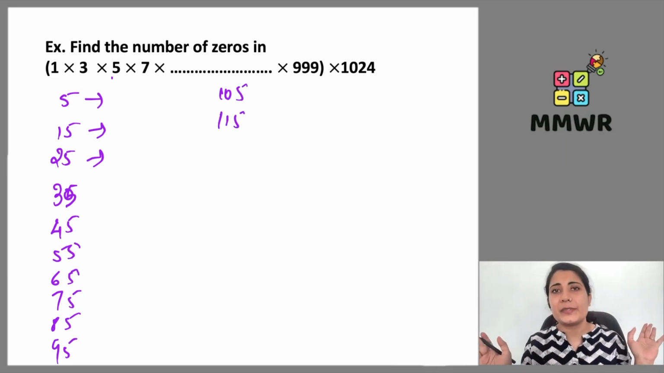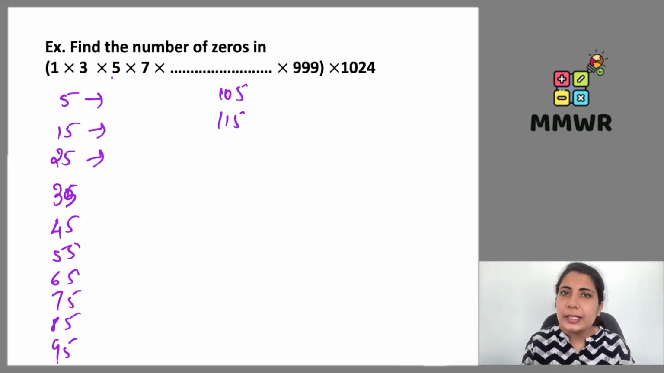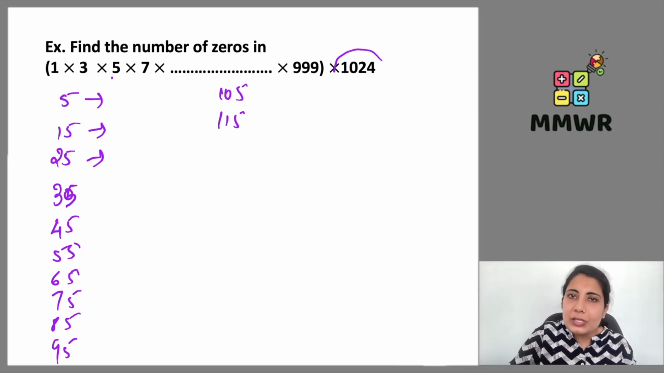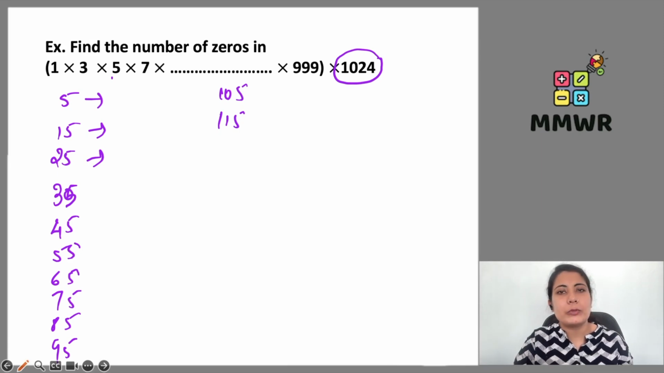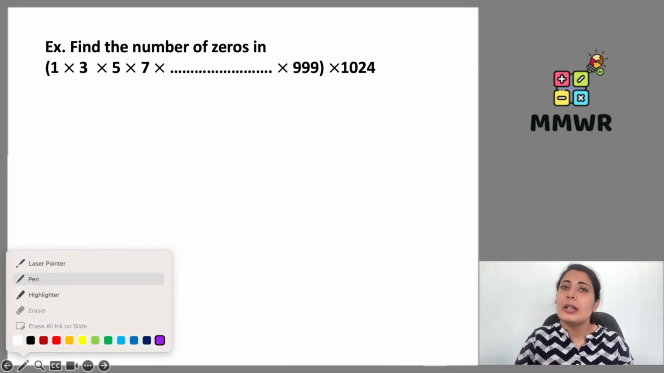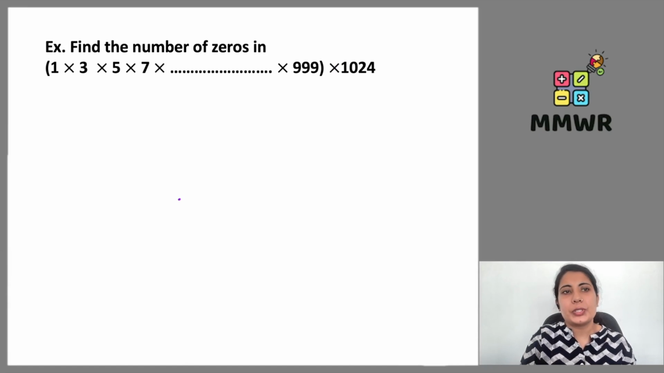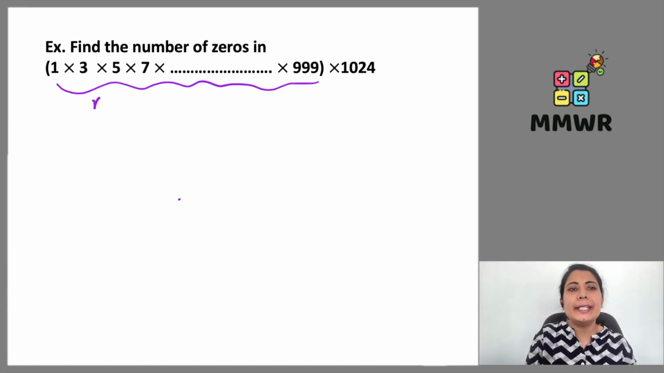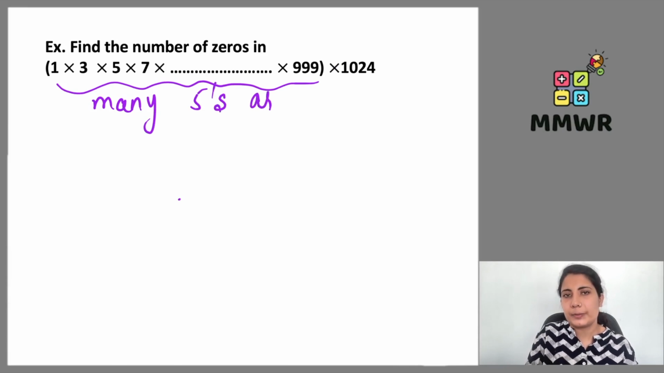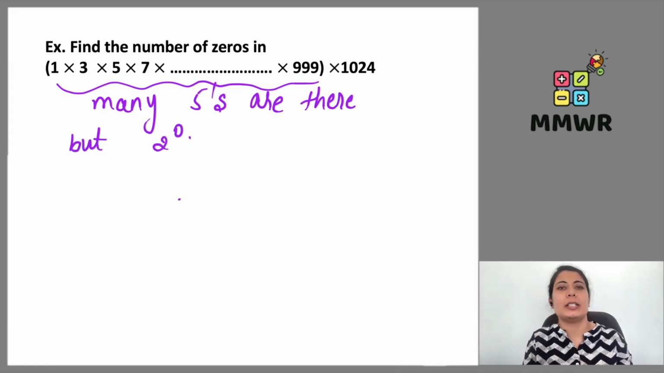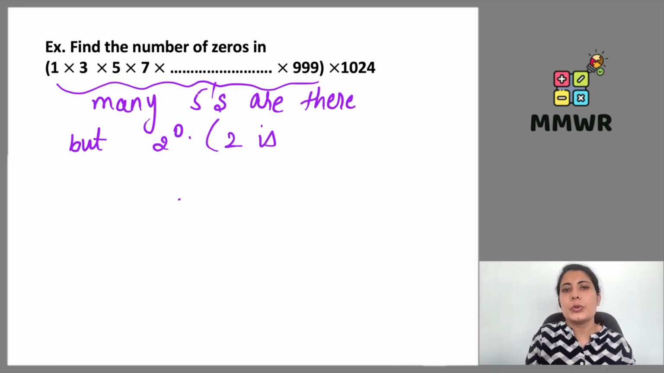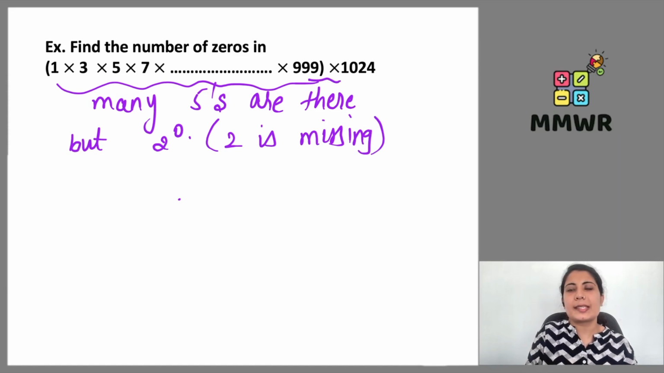ऐसे बहुत सारे 5s हैं हमारे पास में, बट 2 तो है ही नहीं. Yes, here we have 2 also, because 1024 is nothing but power of 2 only. So यहाँ से तो many 5s are there, right? But 2 to the power 0, यहाँ पे 2 है ही नहीं, but 2 is missing. That is why 2 to the power 0 we will be writing only in this section.